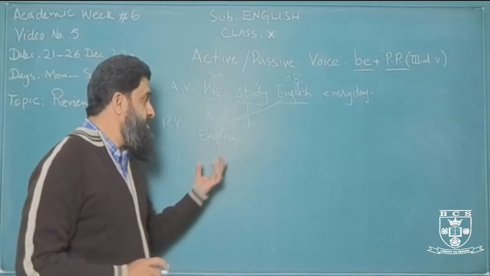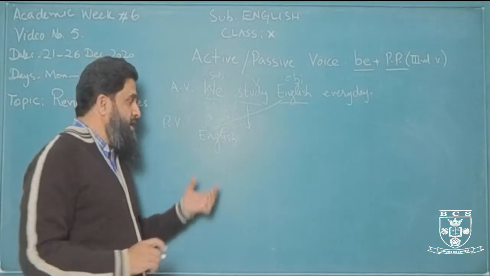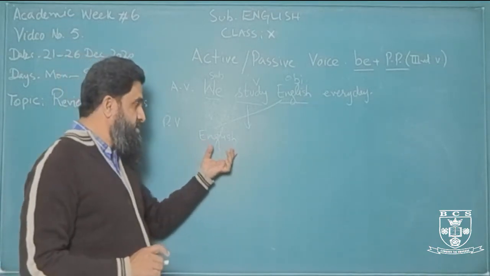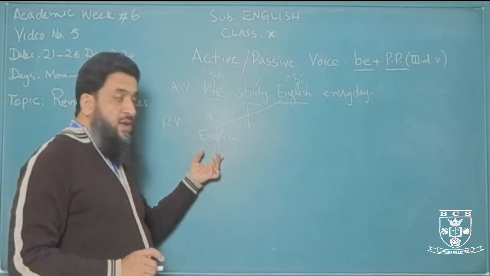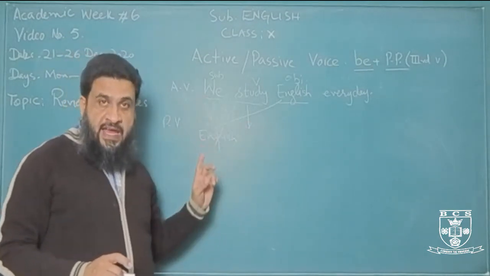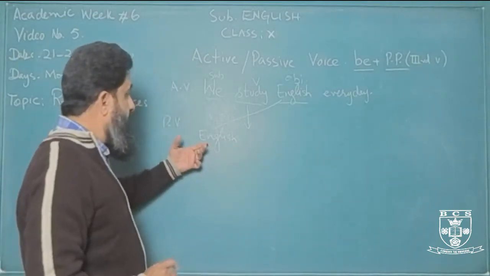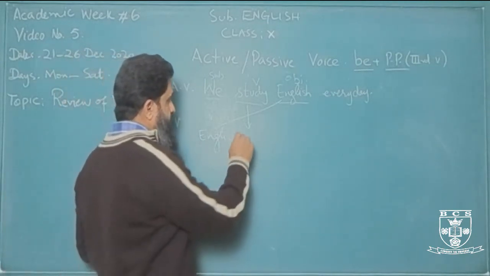So how will we decide that we need to choose is or am or are? That will be based on the subject. If the subject is singular, we'll use is. If it is plural, we'll use are. And if it is the I pronoun, we'll use am. So English we know is a singular noun, so we'll use is.